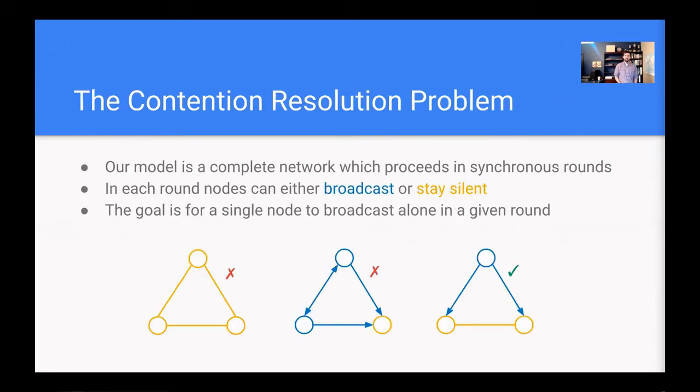The contention resolution problem, which we study in this paper, consists of a complete network of nodes where time proceeds in synchronized rounds. In each round, nodes can choose whether to broadcast or to stay silent, and the goal of the problem is to have a round in which exactly one node broadcasts.